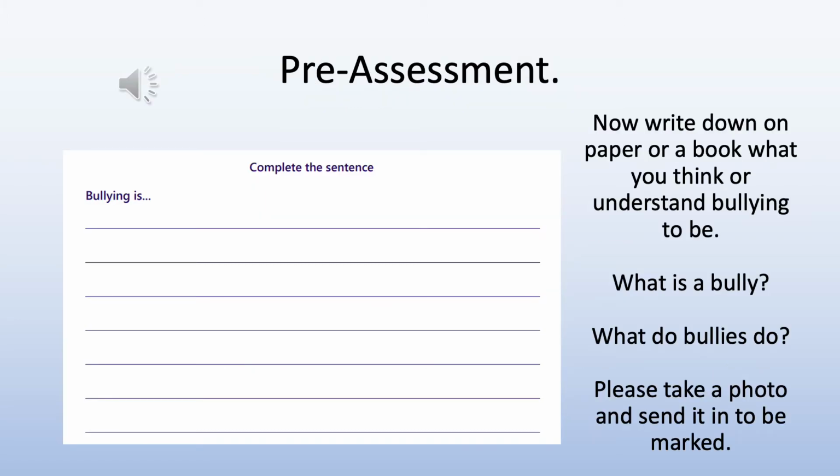Pre-assessment. Now write down on paper or in a book what you think or understand bullying to be. What is a bully? What do bullies do? Please take a photo and send it in to be marked.